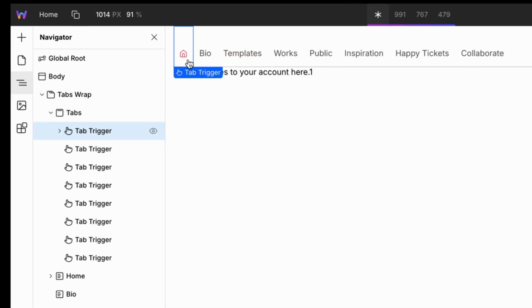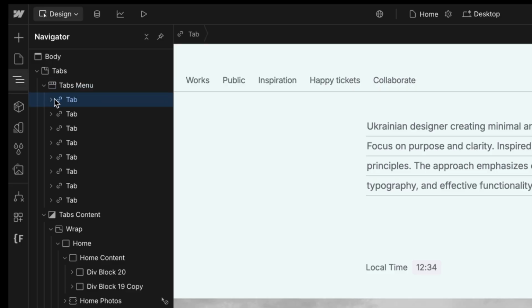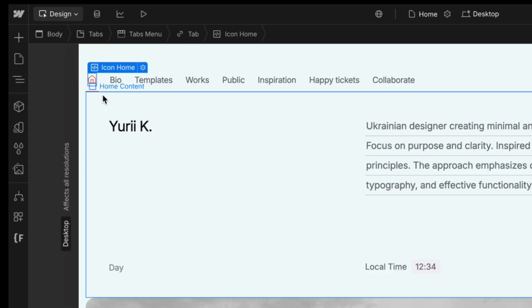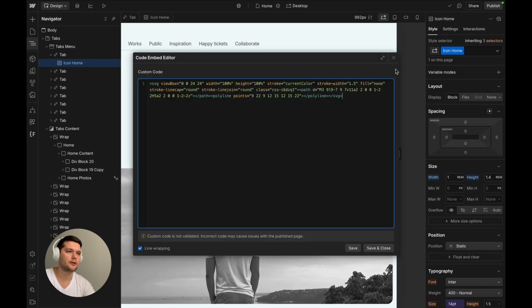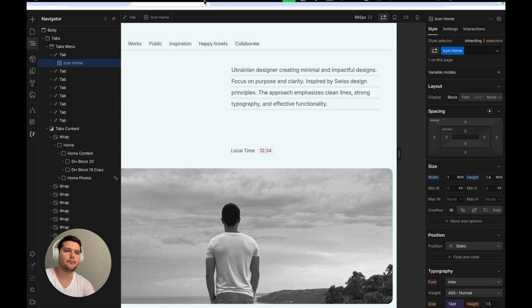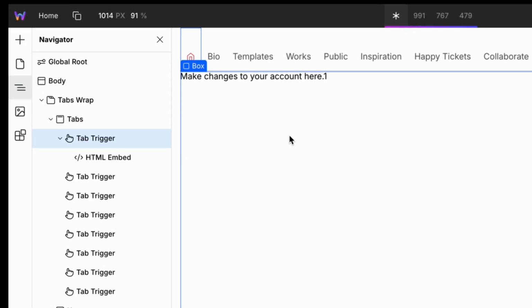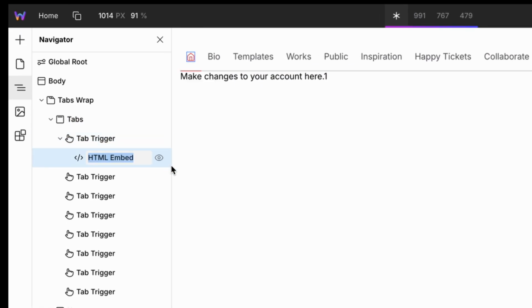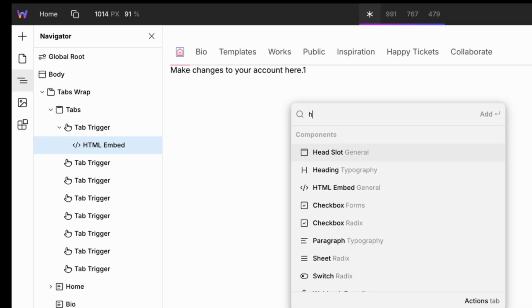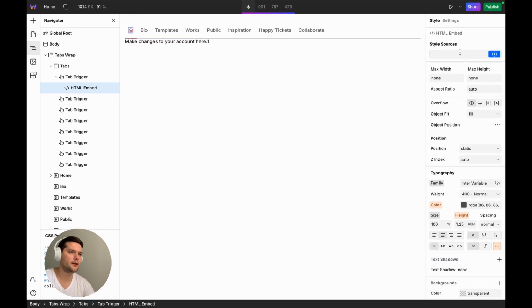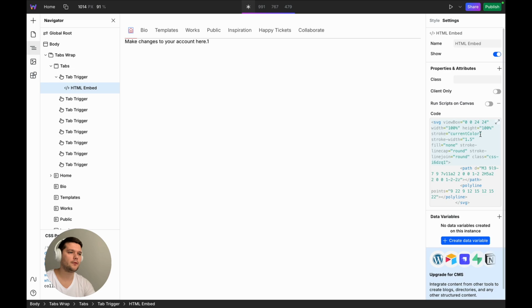In the first tab I have added an SVG icon. You can see it here. It's an inline SVG. I insert an HTML element into the tab and added the SVG code.